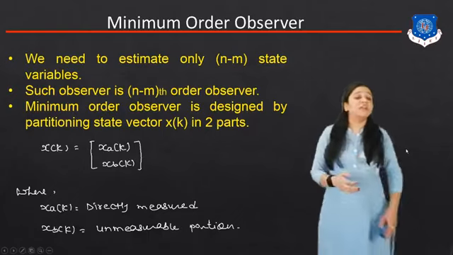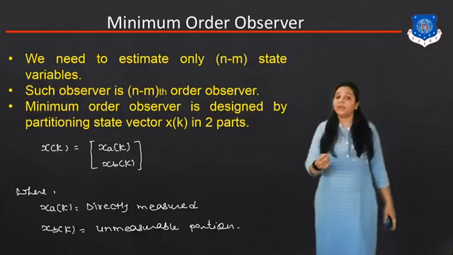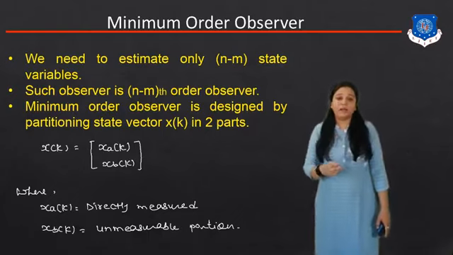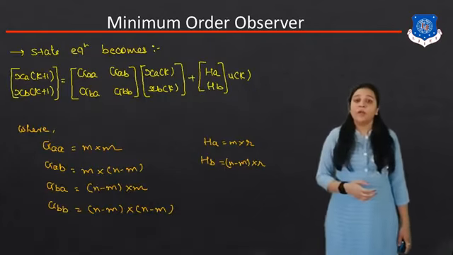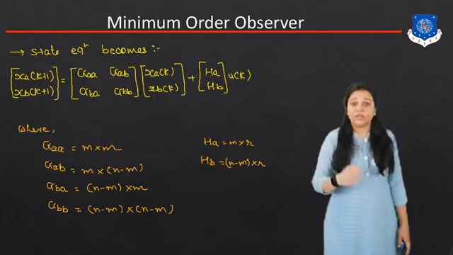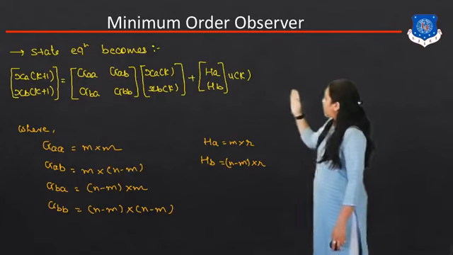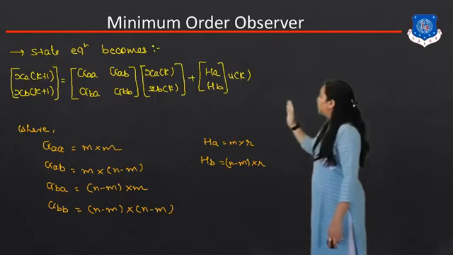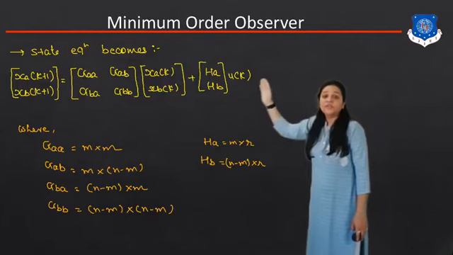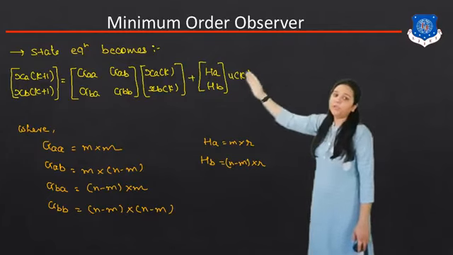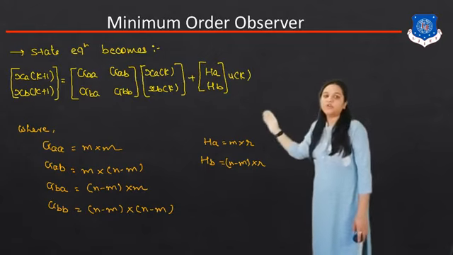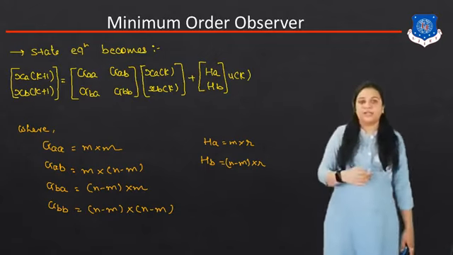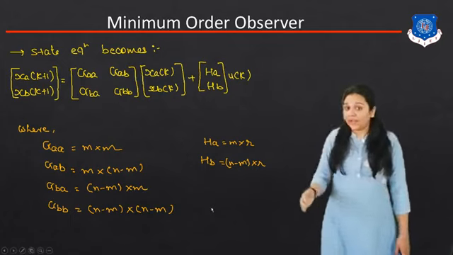So whenever we design the state observer, we get two parts, the directly measurable state variables and the unmeasurable portion. So the state equation becomes: xa of k plus 1, xb of k plus 1 is equal to Gaa, Gab, Gba, Gbb, times xa of k, xb of k, plus Ha, Hb, u of k,